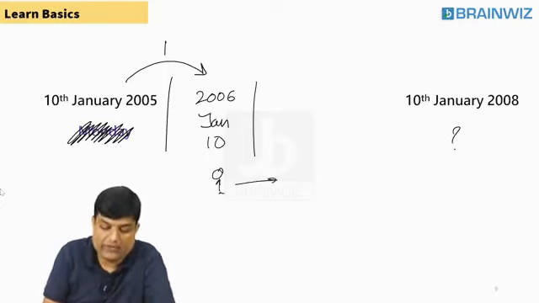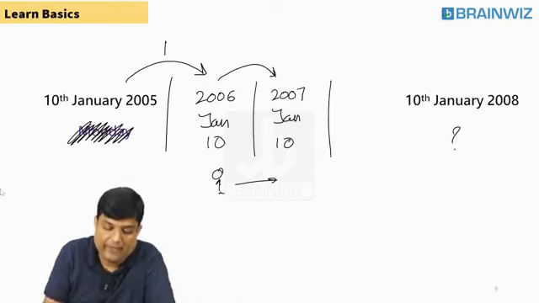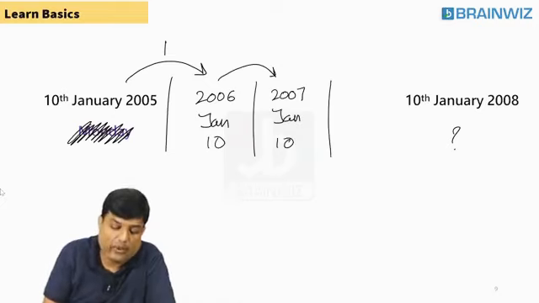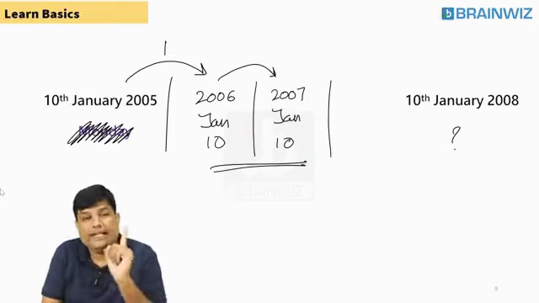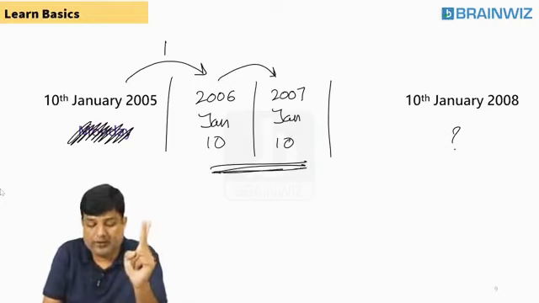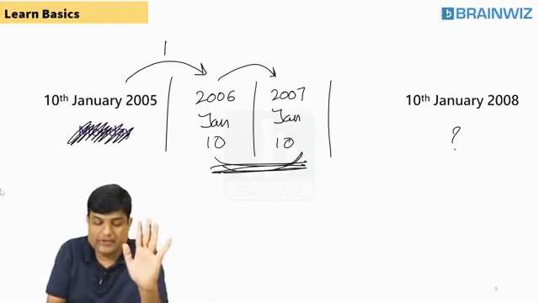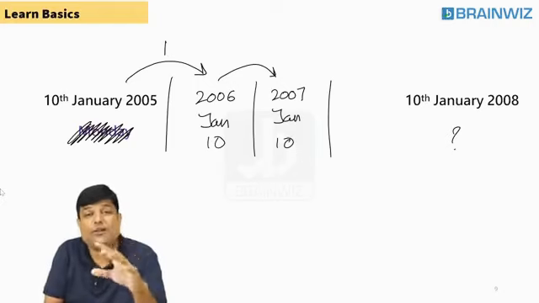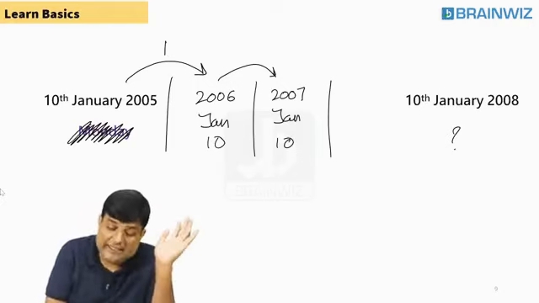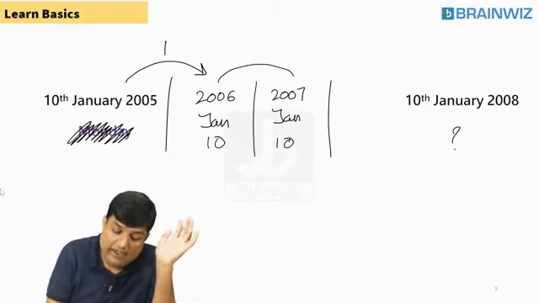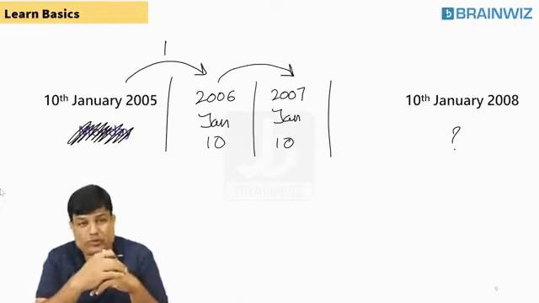Now, we have to move to next one. 10th January 2007 to 10th January 2007. You tell me, exactly 1 year gap or 1 year, 6 days? 1 year. 10th January 2006 to 10th January 2007, exactly 1 year or 11 months? 1 year. 10th January 2006 to 10th January 2007, exactly 1 year or 1 year, 5 days? 1 year. So, is this 1 year gap a leap year gap or an ordinary year gap? You are supposed to decide.